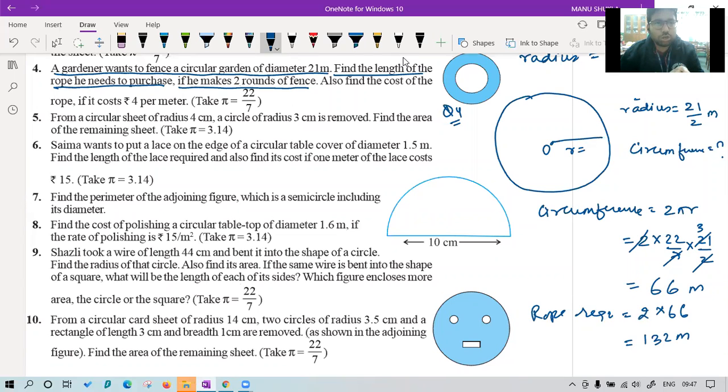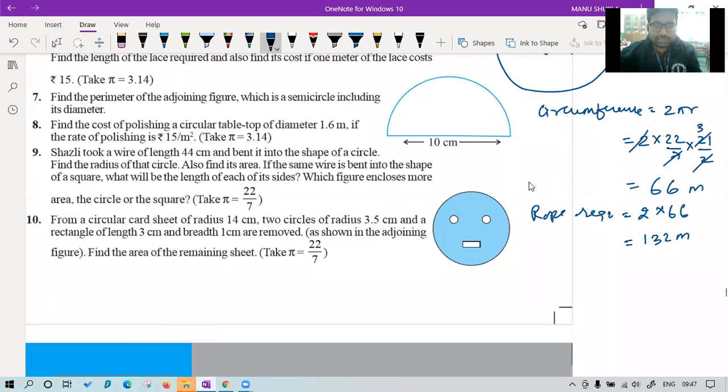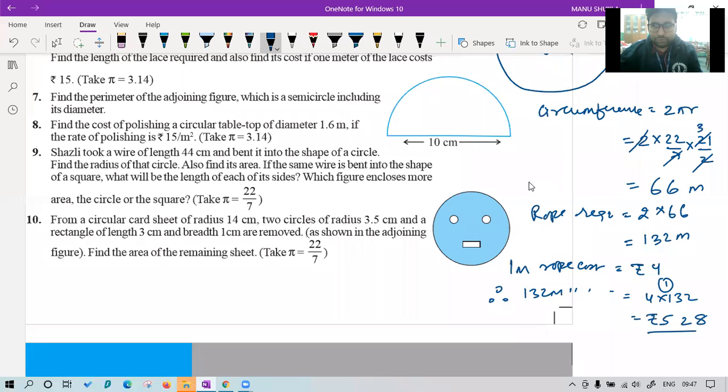Now tell me, what is the cost of this rope? If the cost of 1 meter of rope is rupees 4, what is the cost of this much length of rope? So 1 meter rope costs rupees 4. Therefore, 132 meters of rope will cost 4 into 132 rupees. 4 twos are 8, 4 threes are 12. Rupees 528 he has to pay to purchase that rope to make it around the garden.